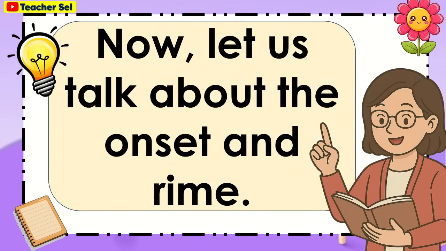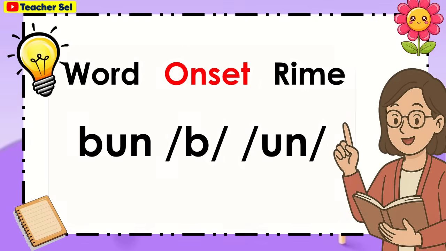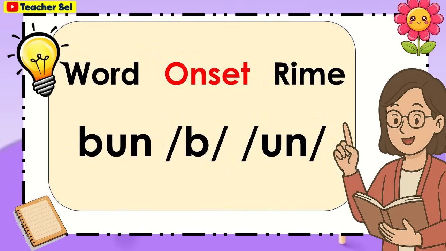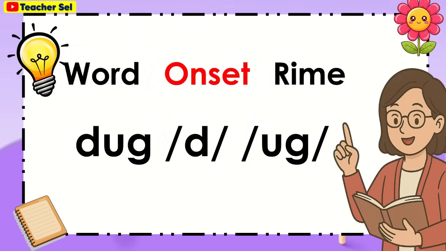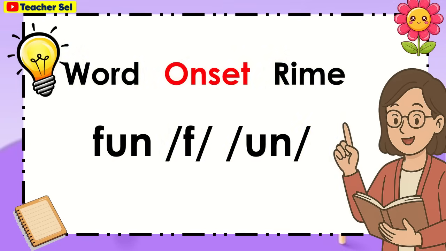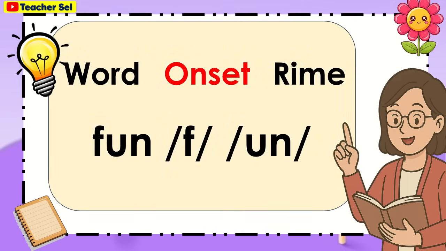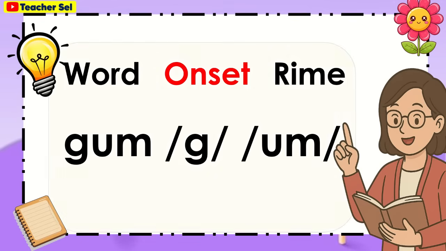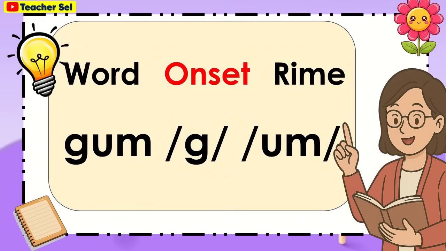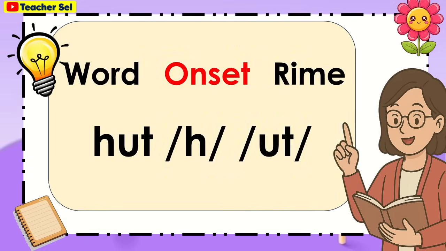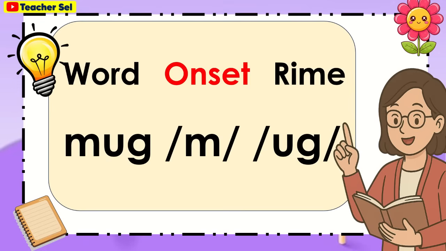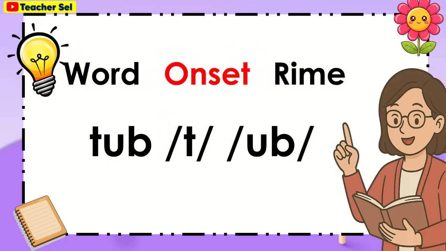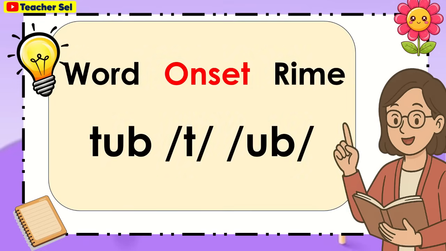Now, let us talk about the onset and rhyme. For the word, we have bun. Onset B, rhyme un. D, og, dog. F, un, fun. G, um, gum. H, ot, hot. M, ug, mug. T, ub, tub.